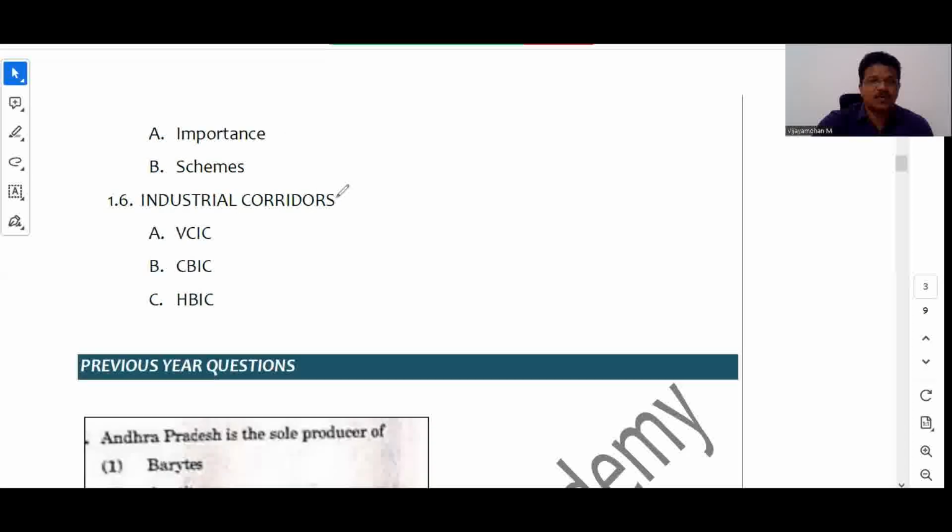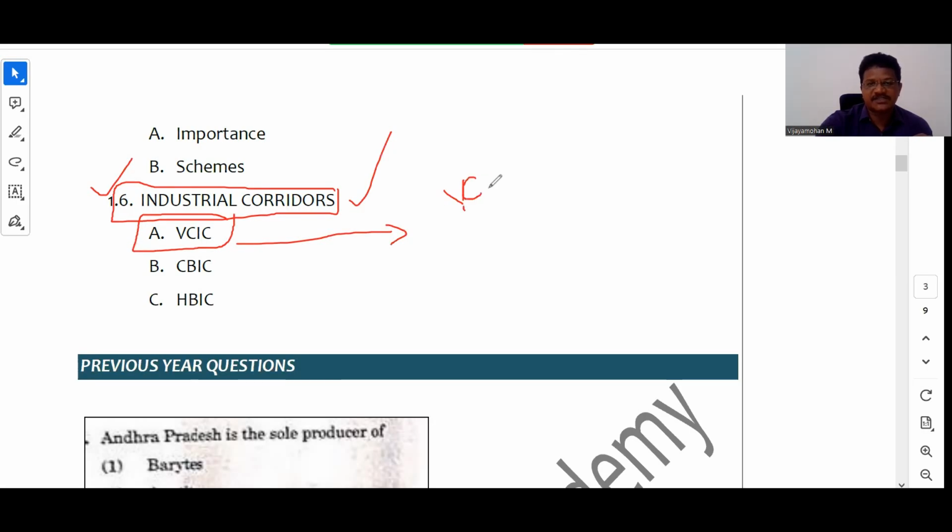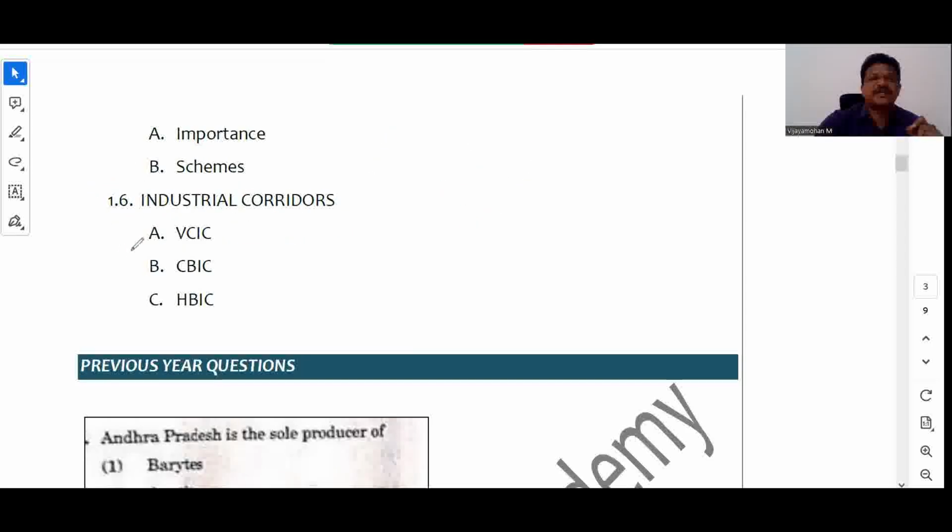And then what are the industrial corridors? It was mentioned in the syllabus, and the industrial corridors issues and facts were clearly mentioned in the AP socio-economic survey. And in the recently concluded APPSC Group 1 examination mains, there was a question on VCIC, Vishaka Chennai Industrial Corridor. And the 3 industrial corridors that are passing through Andhra Pradesh are VCIC, Vishaka Chennai Industrial Corridor, Chennai Bangalore Industrial Corridor, and Hyderabad Bangalore Industrial Corridor. ఈ 3 corridors ఏపీ నుంచి పాస్ అవుతున్నాయి.